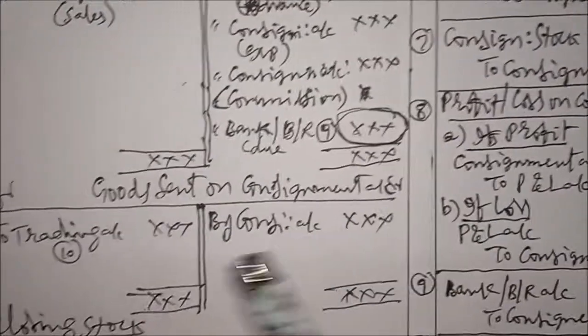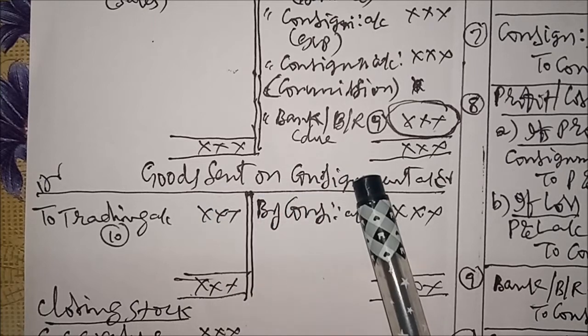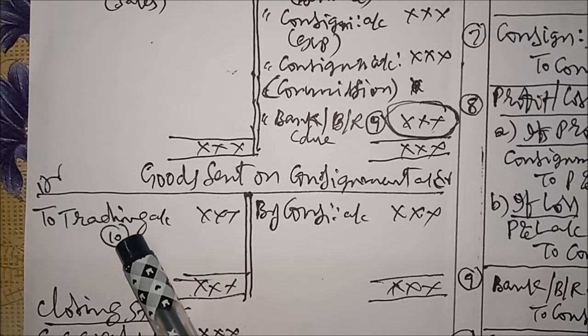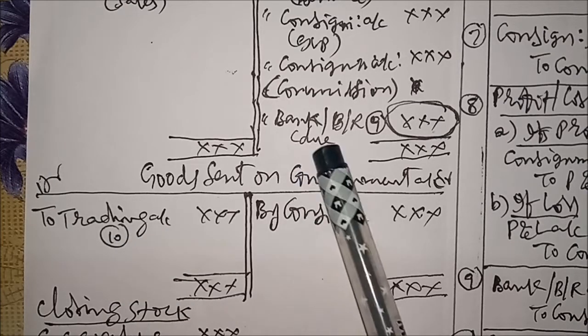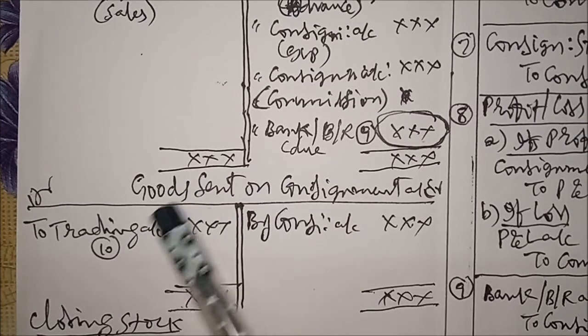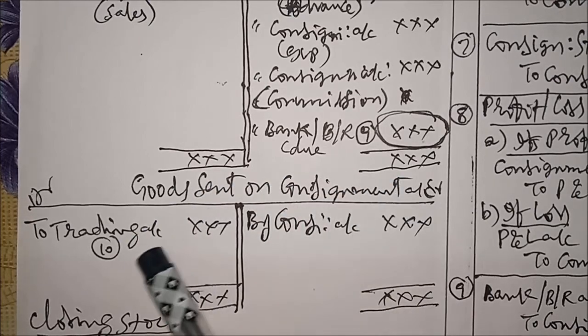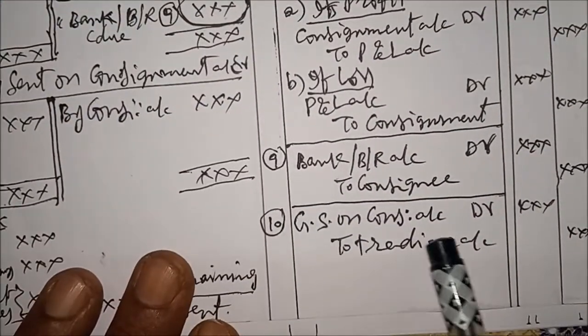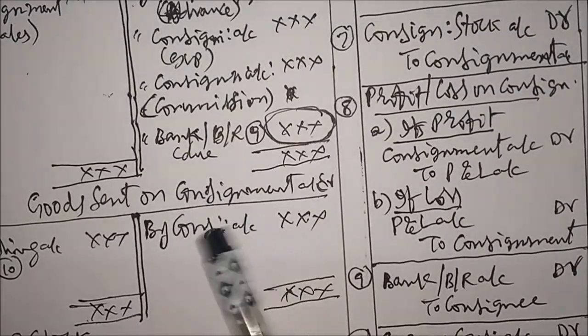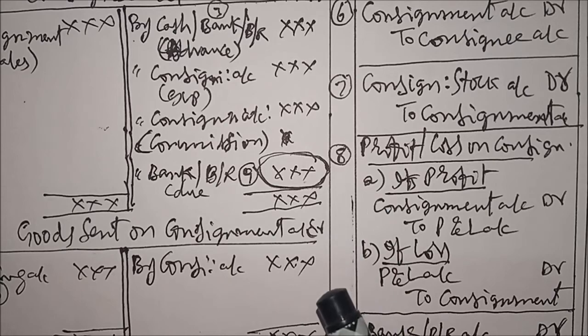9th entry. Last transfer entry, goods sent on consignment account debtor to trading account. Debit item, 10th number. This is 9, this is number 10. Debit item, heading account debtor to item account. Goods sent on consignment account debtor to trading account. Narration: transfer entry. For this item we don't write the entry because it is already posted from consignment account. Like that, you can easily write the entries by observing the ledger accounts.